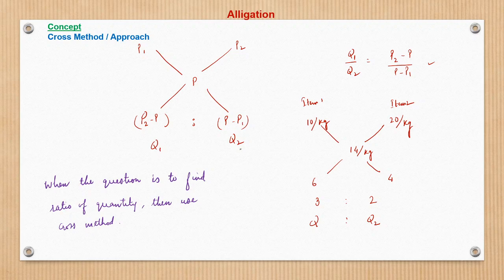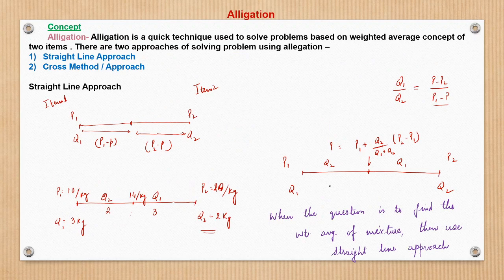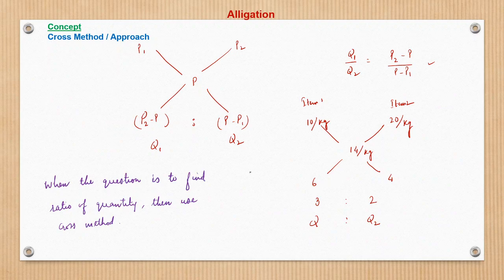Now having said that, I further make a point here. It's not that we cannot find the weighted average of the mixture using the cross method, or I cannot find the ratio of the two using the straight line method. Actually both the methods are the same, only the representation is different. But having said that, if we have to find the weighted average, then the straight line becomes more intuitive. And if we have to find the ratio of the two quantities, the cross is more intuitive. However, we can solve any of the variety using any of the approaches, right?